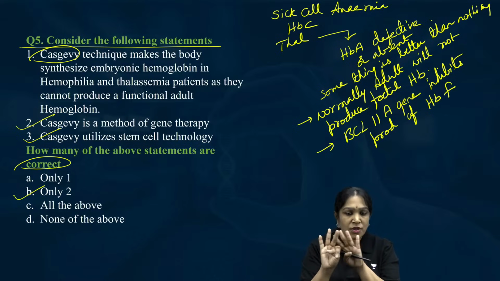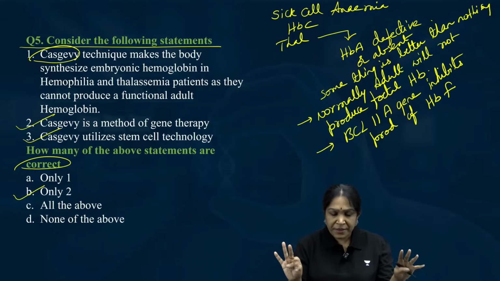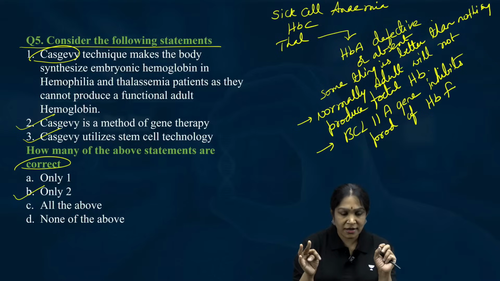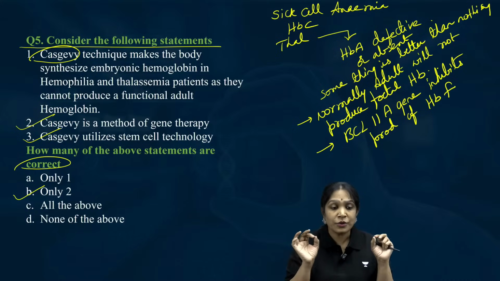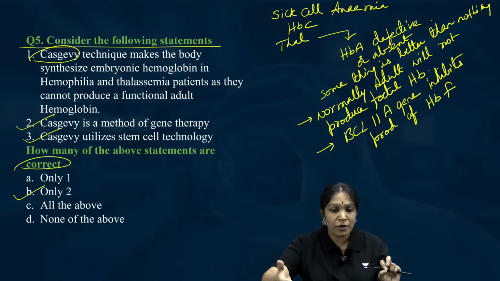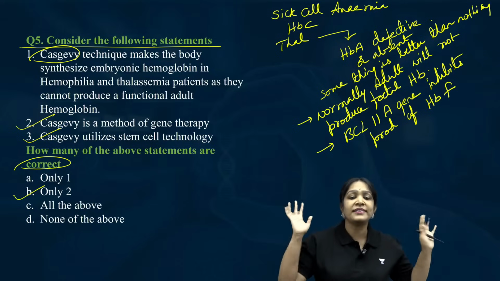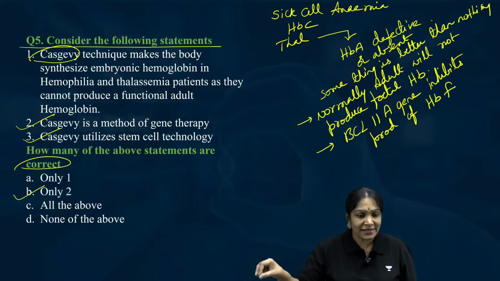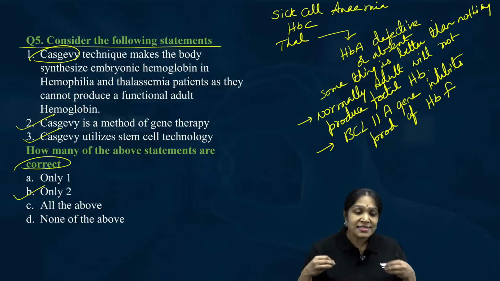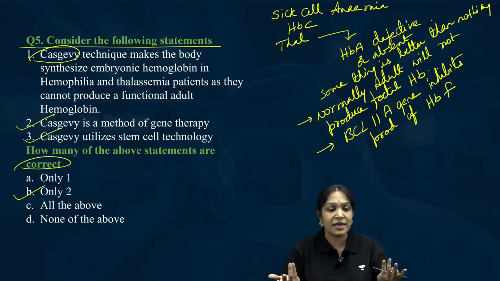Adult hemoglobin is not working, which means there is no hemoglobin at all. And something is better than nothing. When you do not have adult hemoglobin, it is better to produce at least fetal hemoglobin. Do you agree with this?